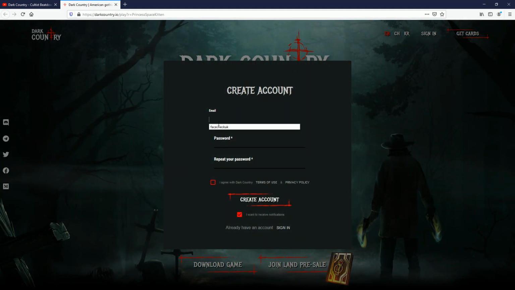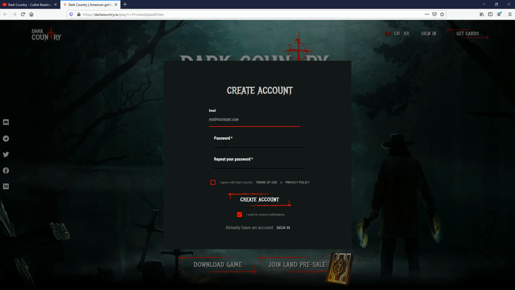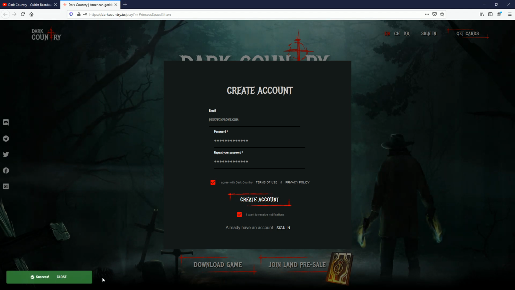Then you want to put your email in. Now you can connect with whatever other platforms you're on, Wax or anything similar. I'm going to use a different one there. You're going to agree with the terms of use, but you can sign up with email and you want to create an account. So now I have an account.